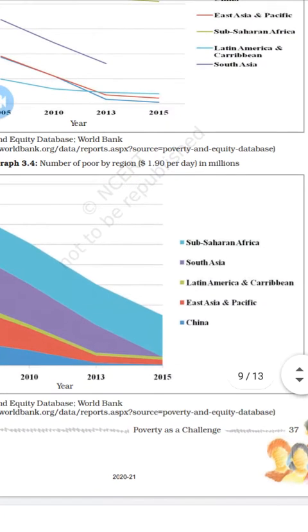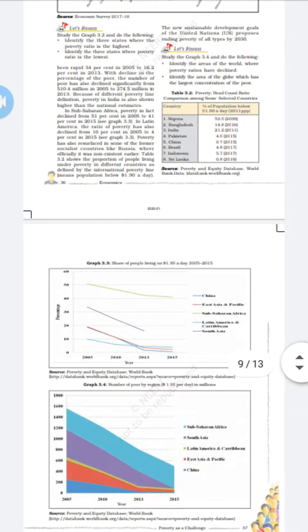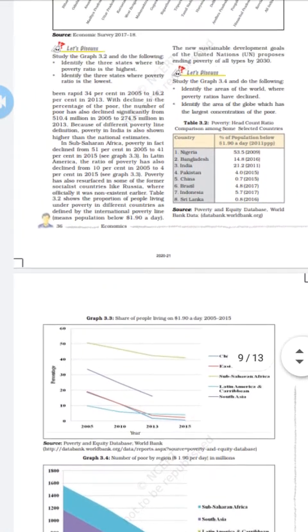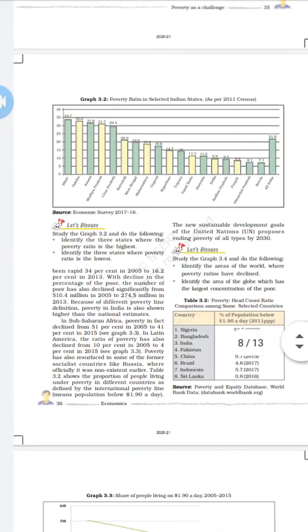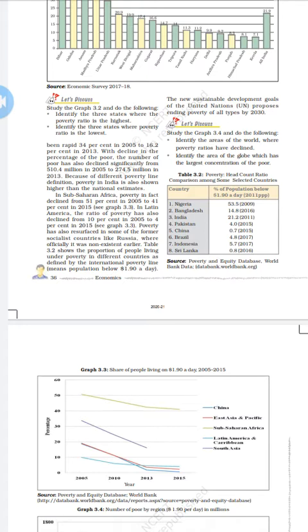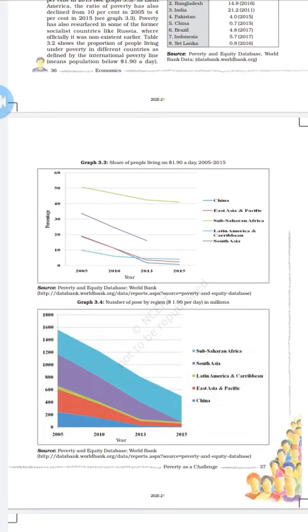Different countries are given, showing how the number of the poor in these particular regions has reduced. In the graphic, when we see this, people are earning more day by day, and the government is also trying to remove people from below the poverty line. That's why they have given a ratio for selected countries and calculated about those below the poverty line.